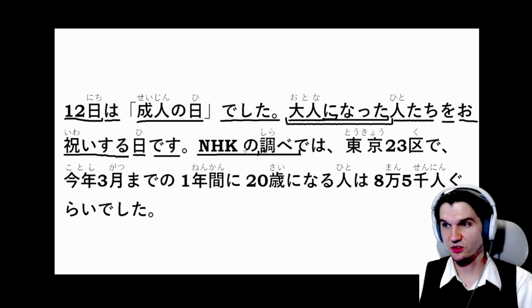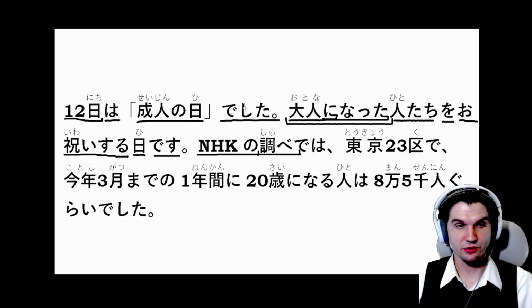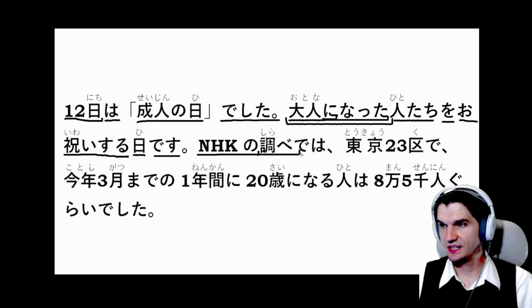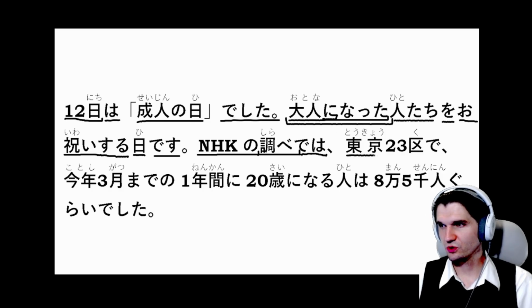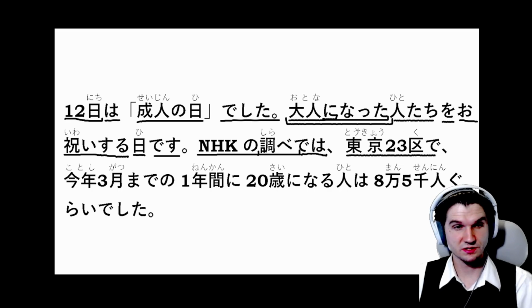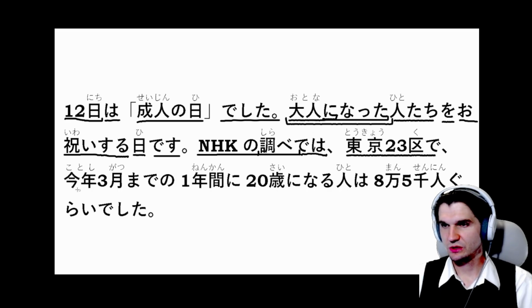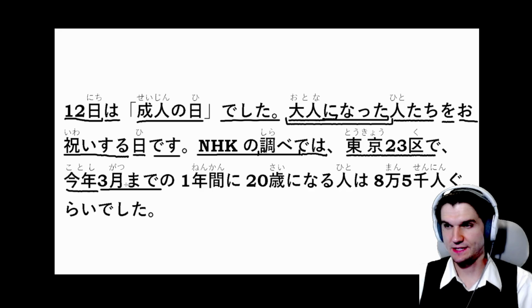So NHK の調べ, research done by NHK, or an investigation done by NHK. This では is in such research. 東京23区で, so in the 23 wards of Tokyo. 今年, this year. 3月まで, so 3月 is March and まで is up to March.